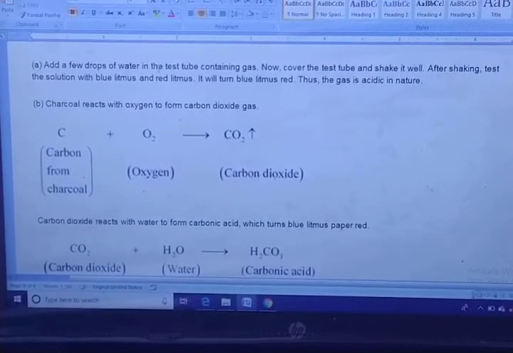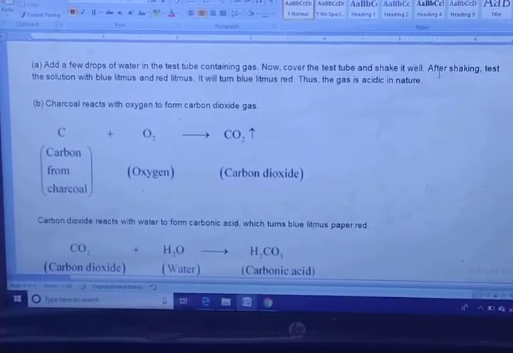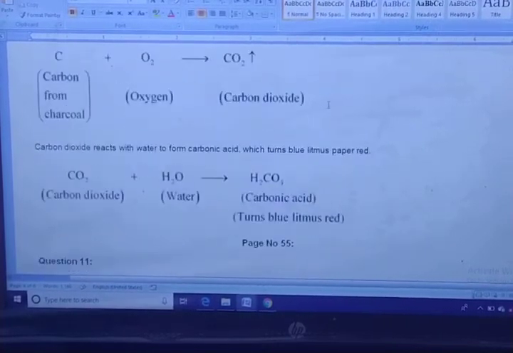Add a few drops of water in the test tube containing the gas. Now cover the test tube and shake it well. After shaking, test the solution with blue litmus and red litmus. It will give you the information about the acidic and basic nature.